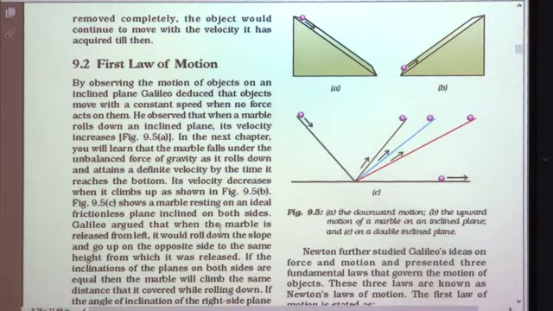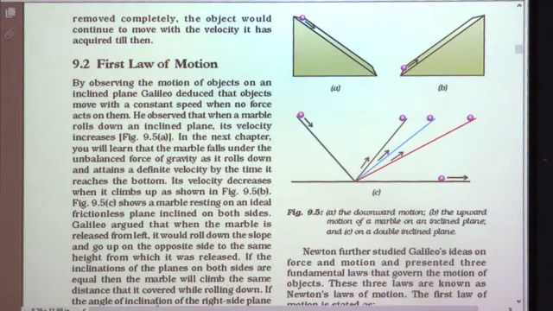Galileo argued that when the marble is released from the left, it would roll down the slope and go up to the opposite side to the same height from which it was released. So, when the marble rolls down from the left, it reaches the same height on the other inclined plane.